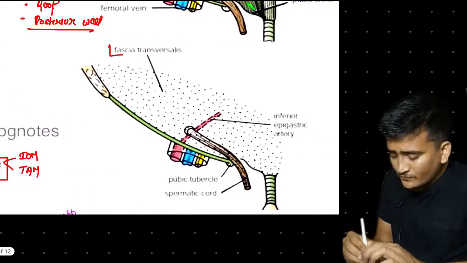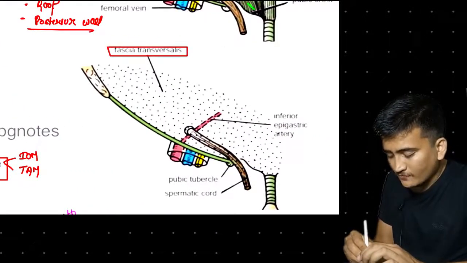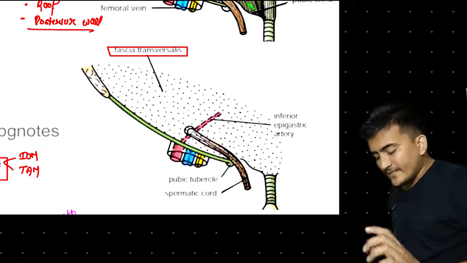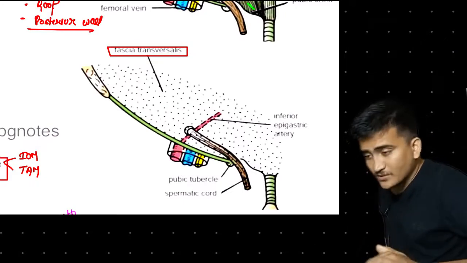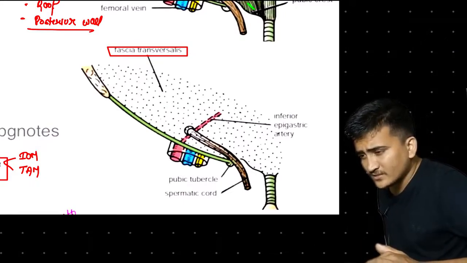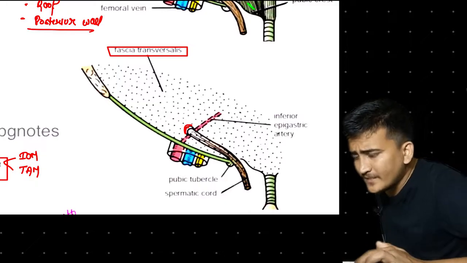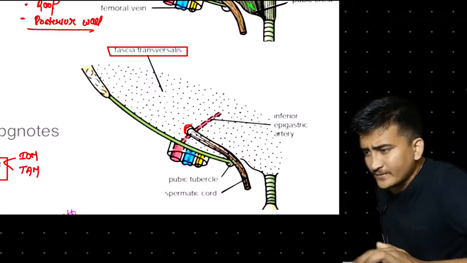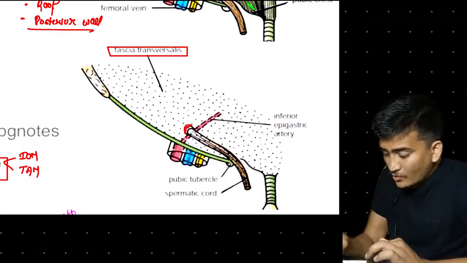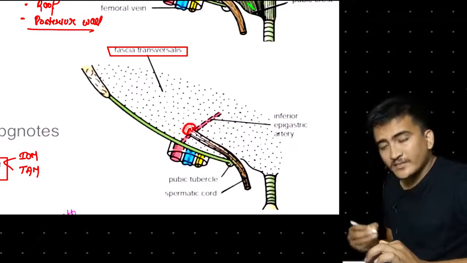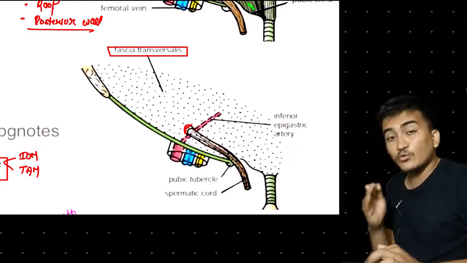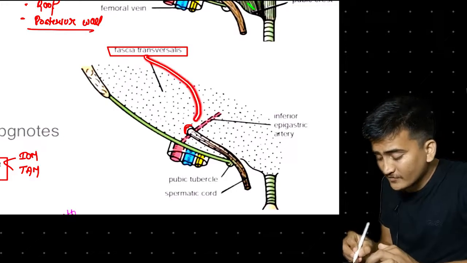Now when we remove the transversus muscles, there will be the fascia transversalis. Talking about fascia transversalis, here you will see the deep inguinal ring. This deep inguinal ring is because of a defect in the fascia transversalis.